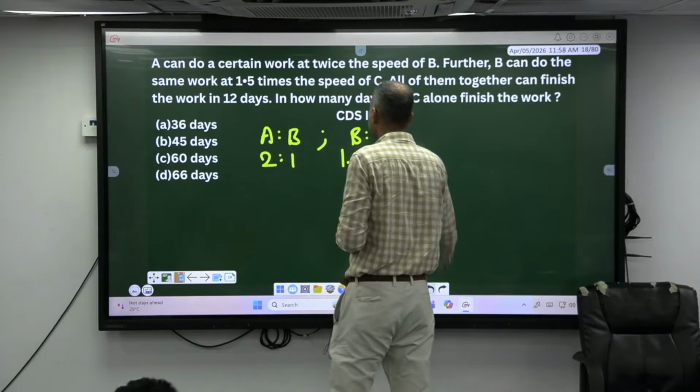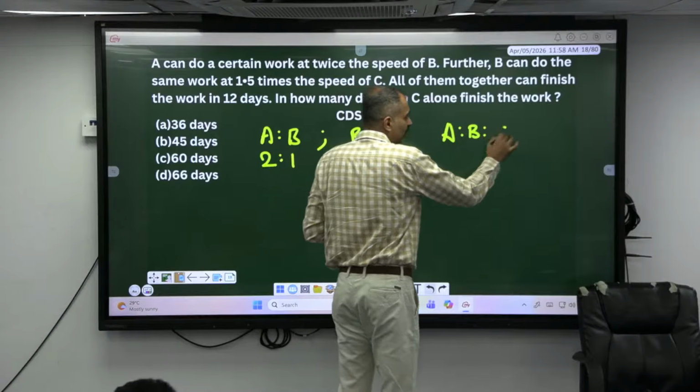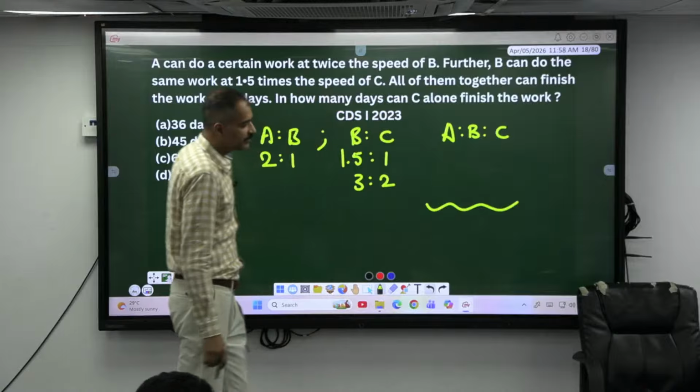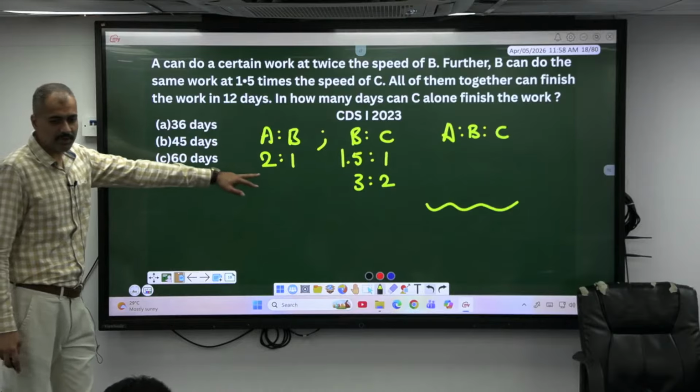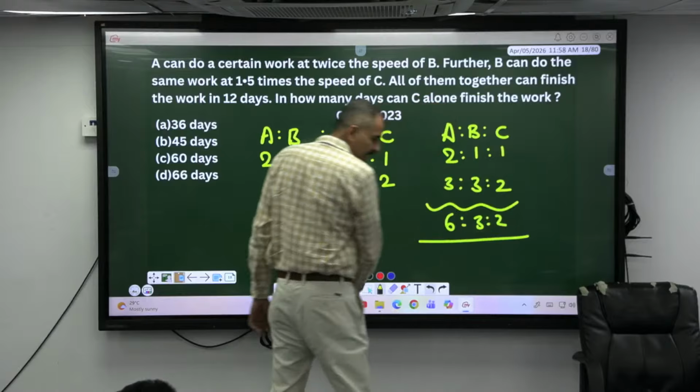Then all of them are working together in 12 days. All of them working together means we have to find out A is to B is to C, right? Quick, big idea. 2:1, 3:2. Equate it. That is 2:1, this is 3:2. What should I write here? 1, here 3. So 6, 3 and 2. Agree?